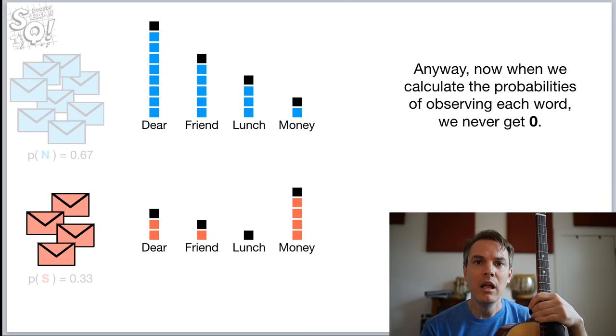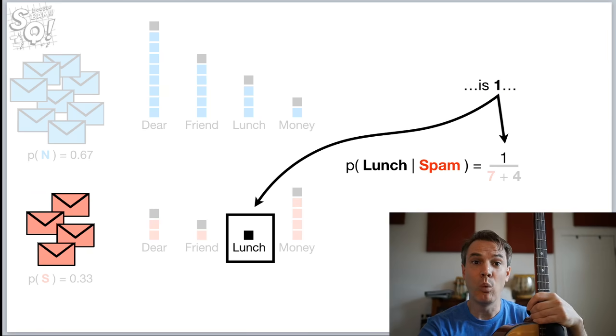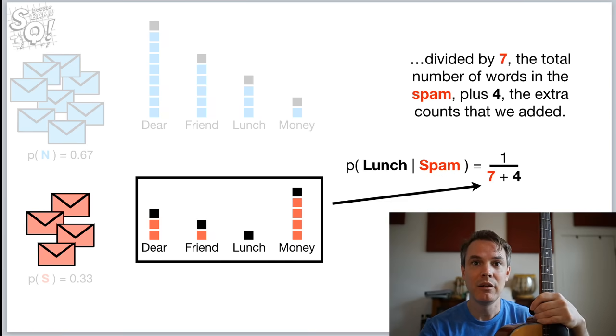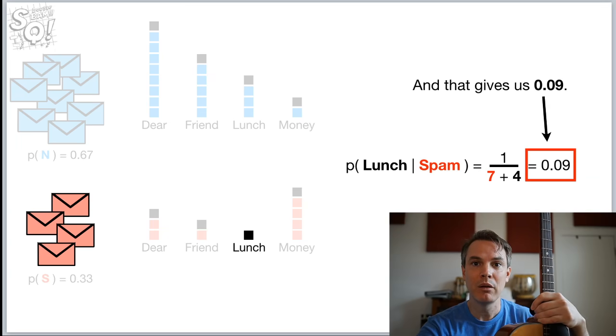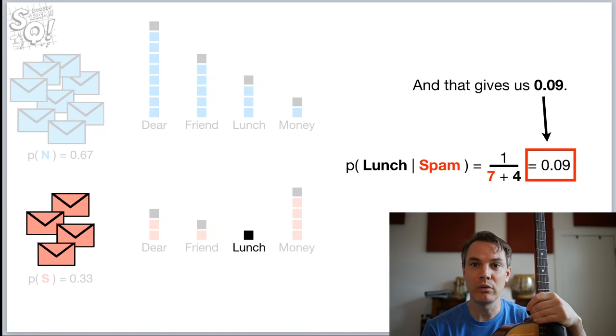Anyway, now when we calculate the probabilities of observing each word, we never get 0. For example, the probability of seeing lunch, given that it is in spam, is 1, that pseudo count, that extra count that we just added, divided by 7, the total number of words in spam, plus 4, the extra counts that we added to each word. And that gives us 0.09.